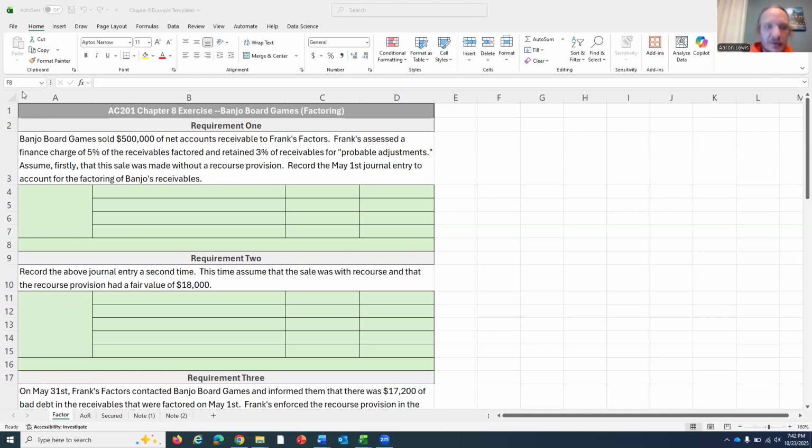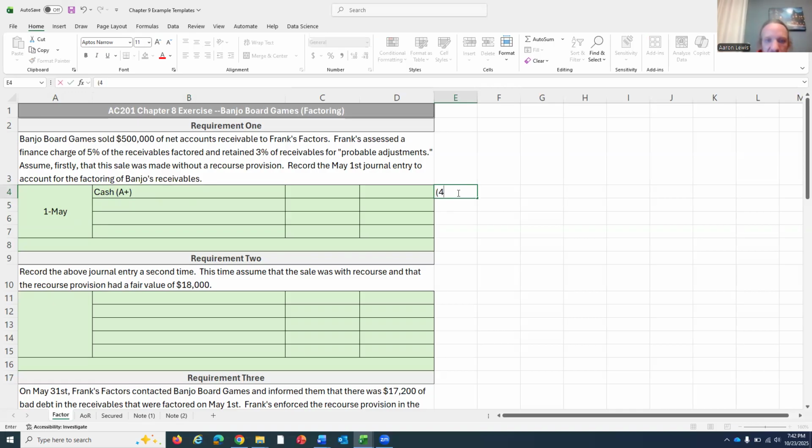So let's record this May 1st entry to account for the factoring of Banjo's receivables to Frank's Factors in a deal that doesn't have a recourse provision. Well, the first thing we're going to do on May 1st, we're doing this for one reason only, because we want cash. So what amount of cash is Frank's going to give us in this instance?